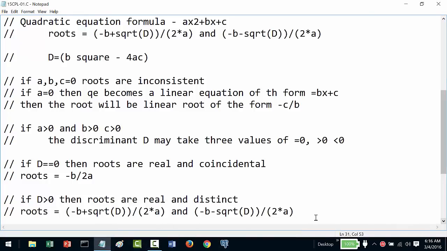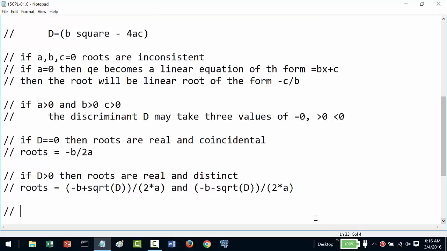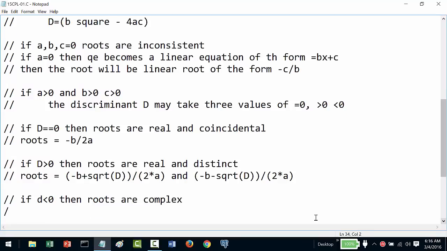So we may get one more condition. If my d becomes less than 0, then roots are complex. So we cannot find the square root of a negative number in the computer.